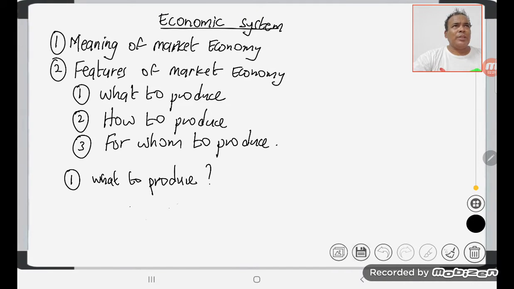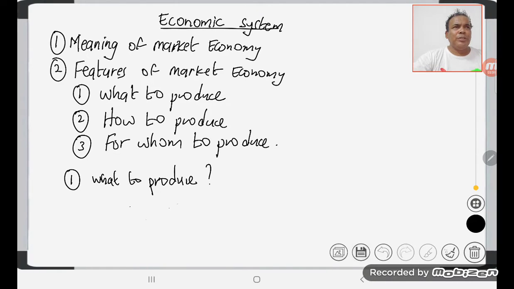Any resource allocation will be done by price changes and consumers' demand. Resources will be diverted to the production of those goods and services which have high prices and high demand. How to produce is concerned with a method of production. There are two methods of production available, which are labor-intensive and capital-intensive.